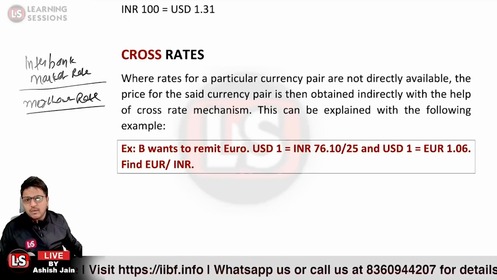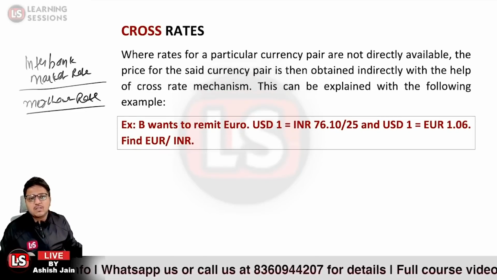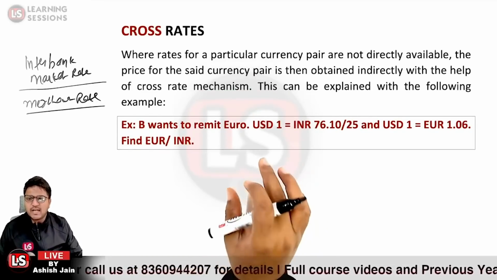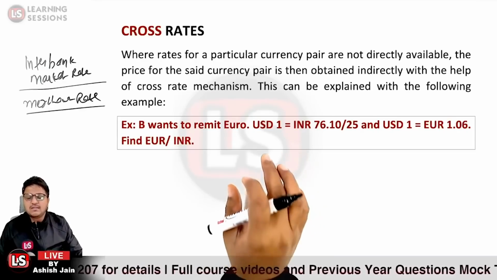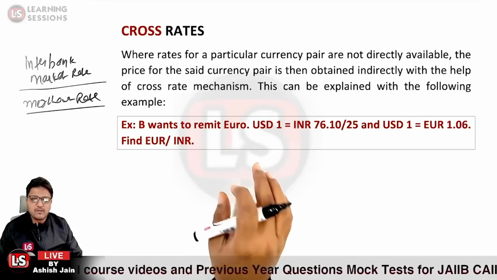Okay. So over here, it is said that B wants to remit the euro, and further we are provided with the spot rates over here. Whenever nothing is mentioned and the question is silent about what rate is given, in that case, what rate is it? It is a spot rate which is given over there.